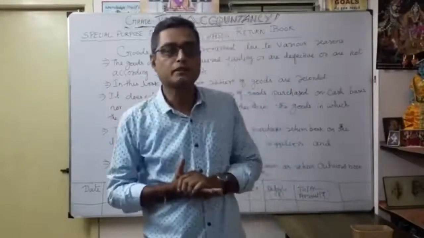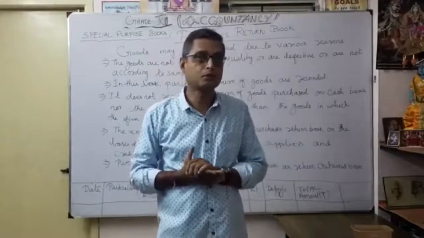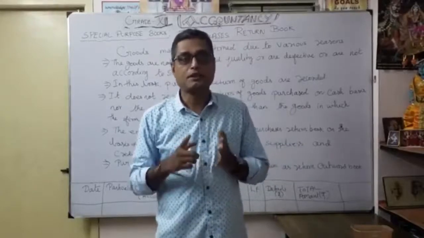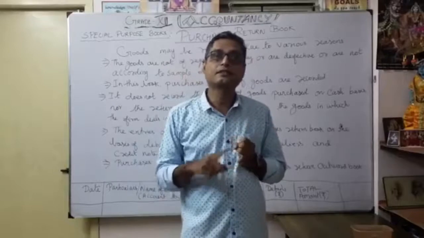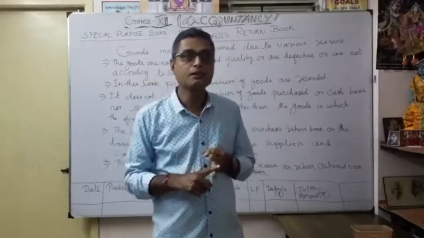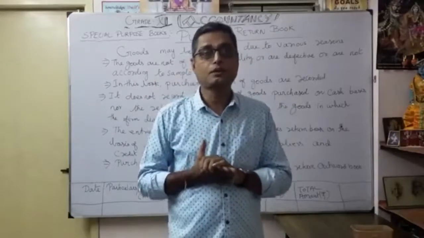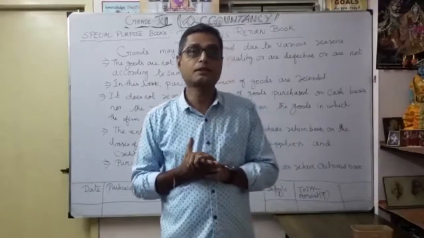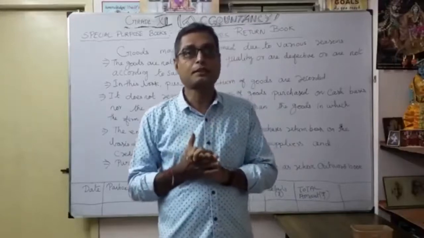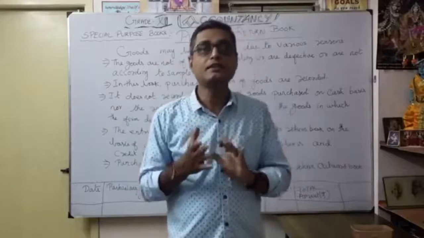So for the past 3 weeks we have been discussing special purpose books, isn't it? Under special purpose books, we discussed the cash book, including different types: single column cash book, double column cash book, then petty cash book. Thereafter, the purchase book, a very important one. We prepare the purchase book to record only credit purchases. Similarly, in the sales book, we recorded only credit sales.